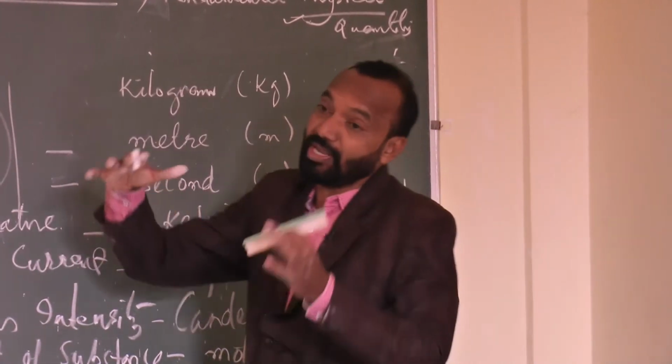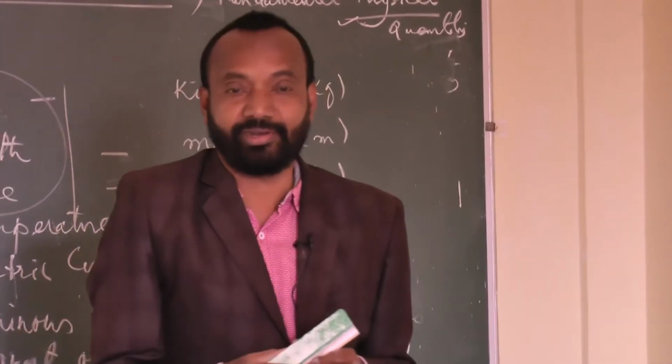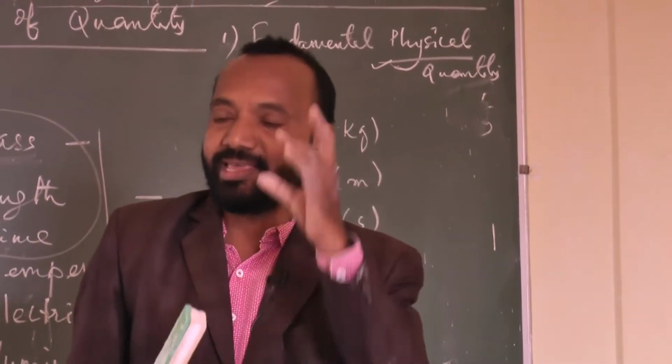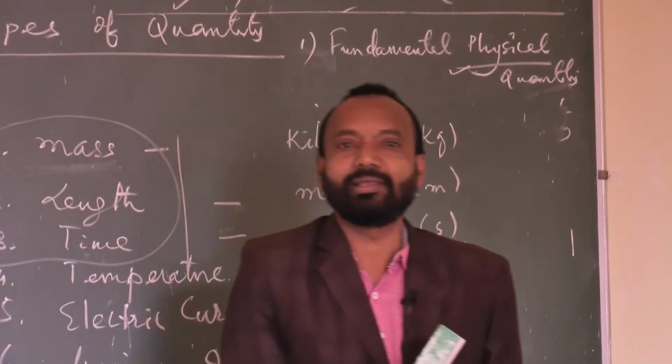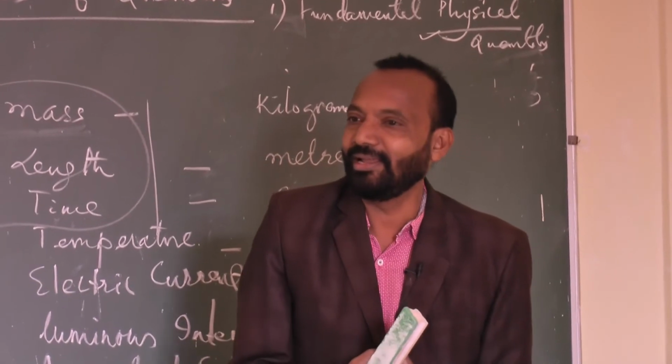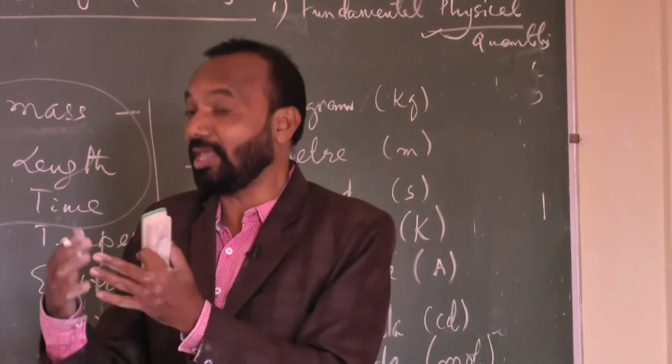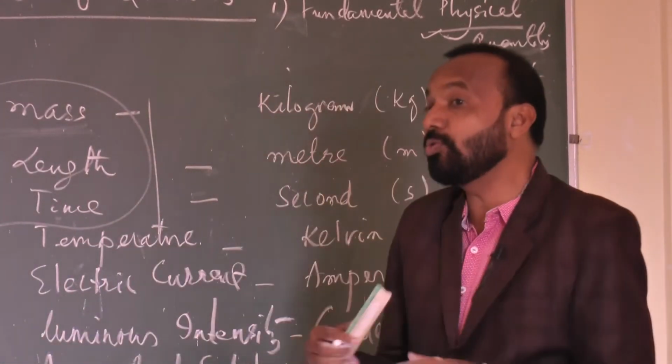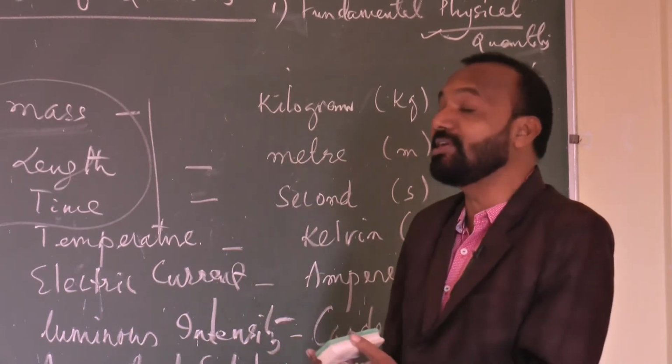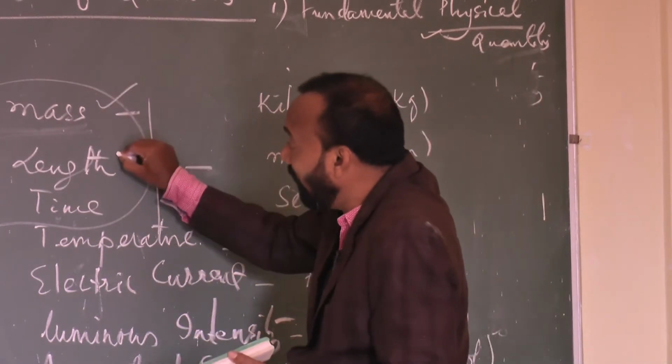Like this, whenever we derive other quantities, like speed of the body, area, volume, density of the substance, force, work done, energy, whatever things are around you, we derive them with the help of these quantities.